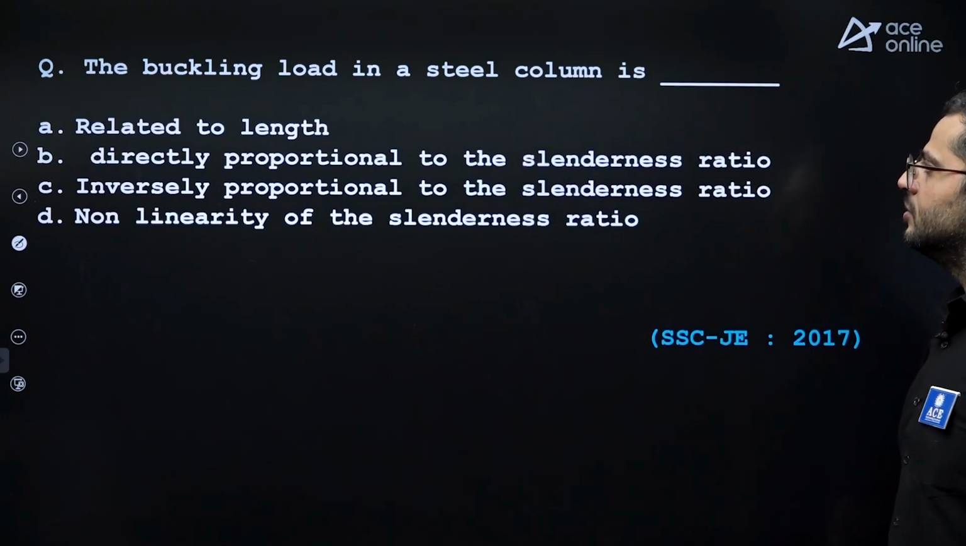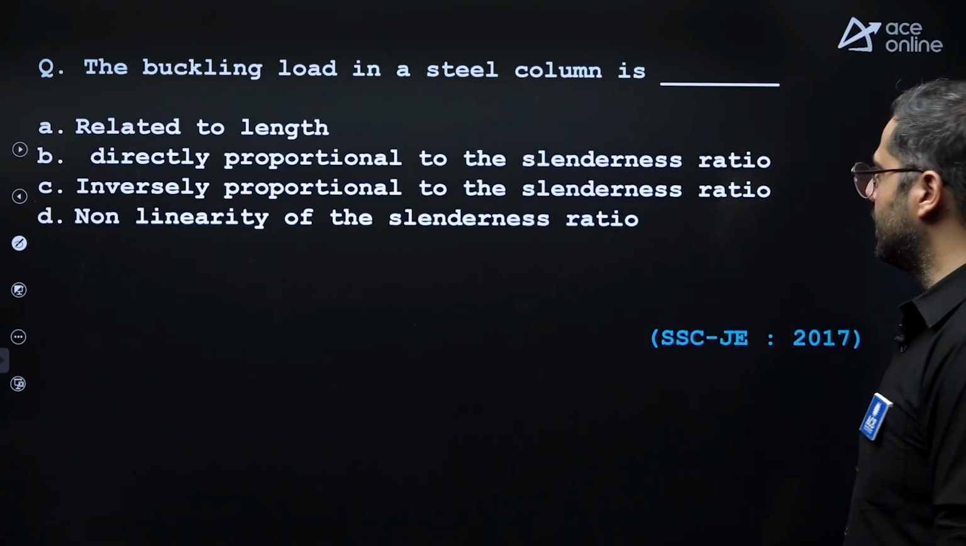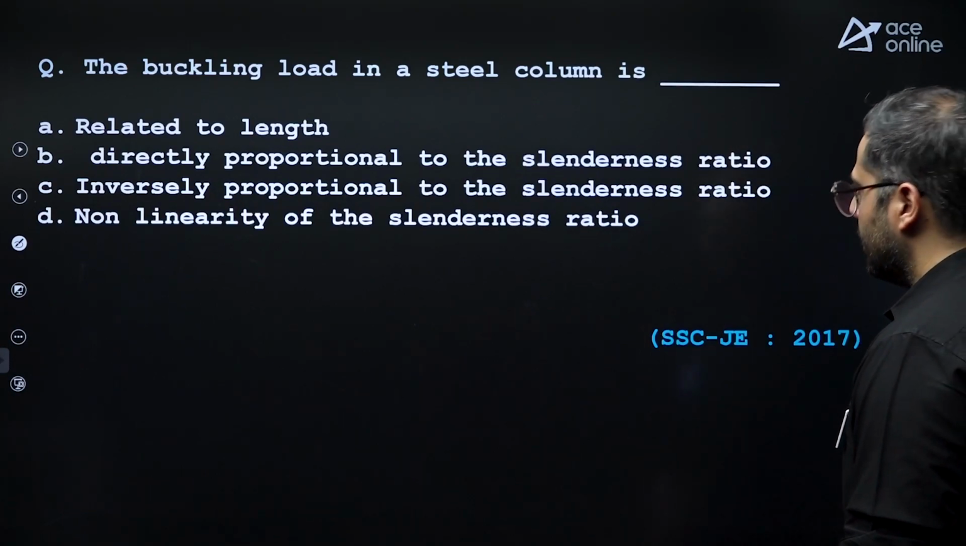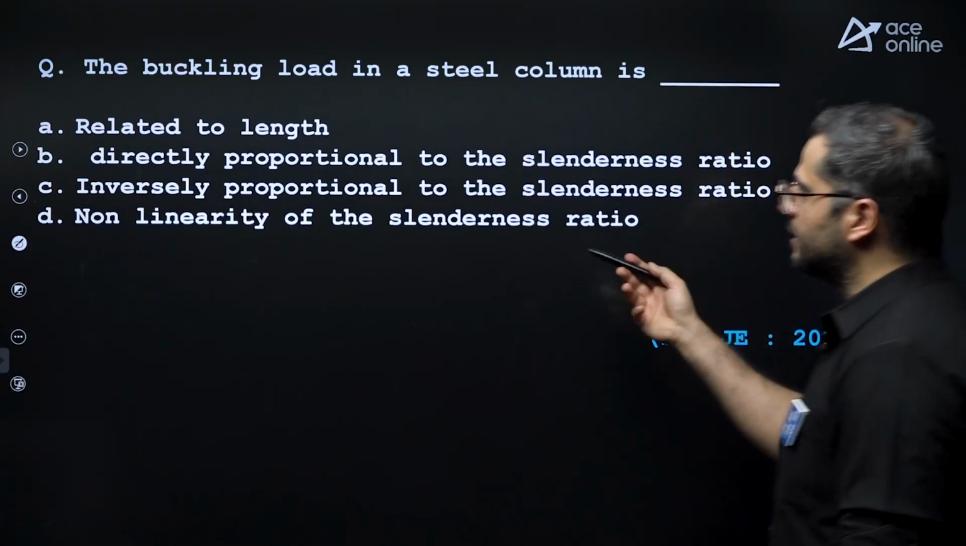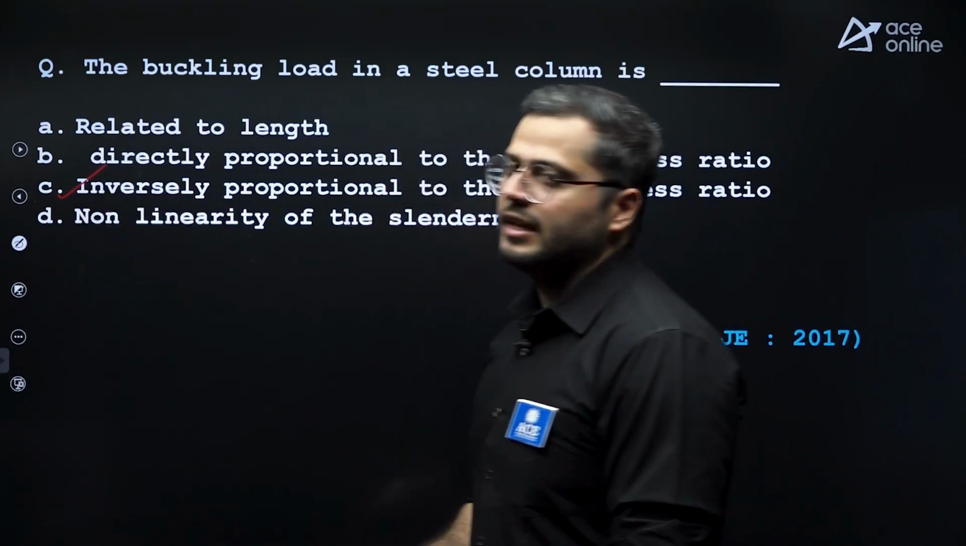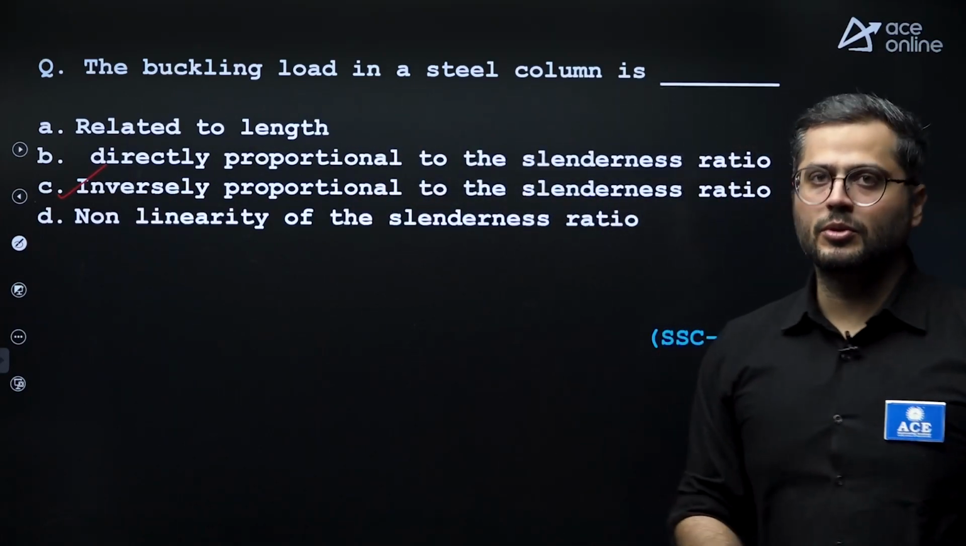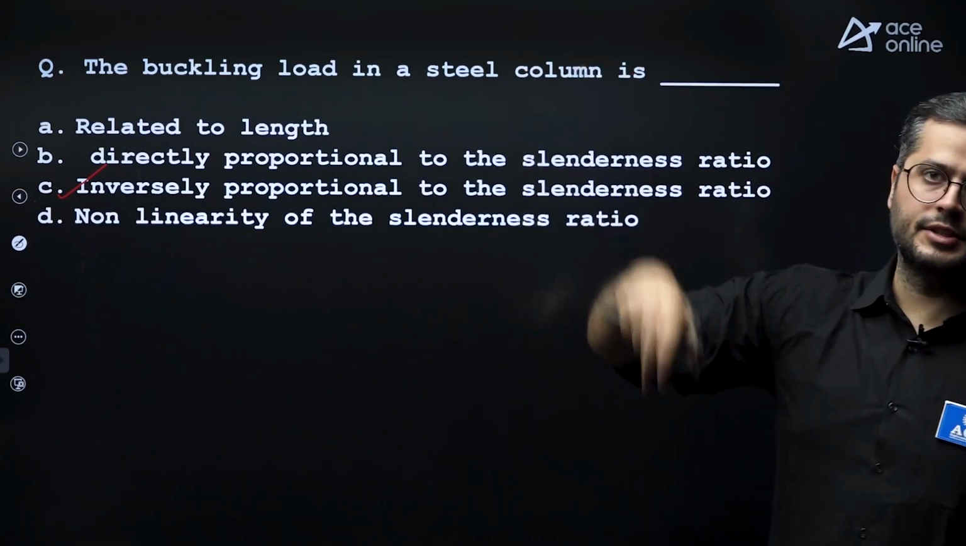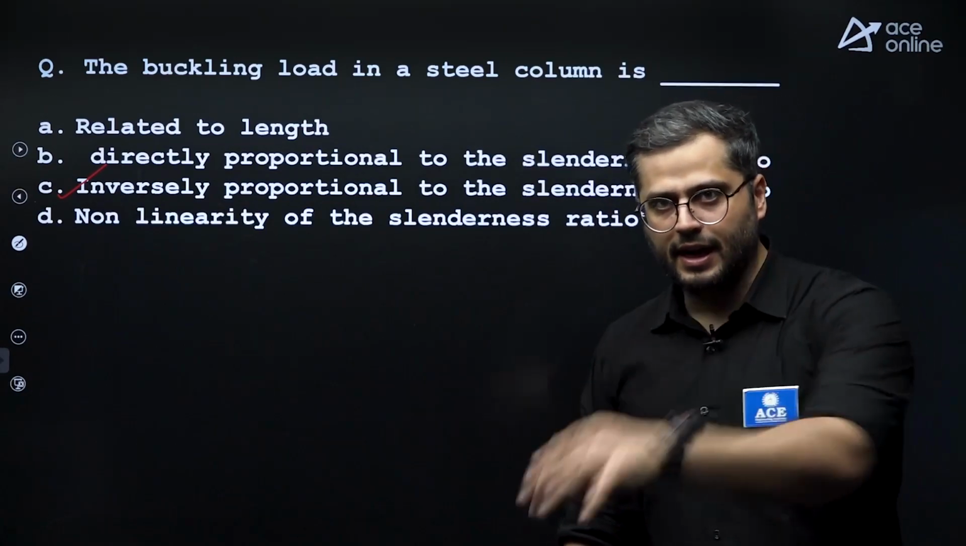Next, the buckling load in a steel column is dash: directly proportional to slenderness ratio, or inversely proportional to slenderness ratio. Yes, it is inversely proportional to slenderness ratio. More the slenderness ratio, less stable it is, less load it can take.